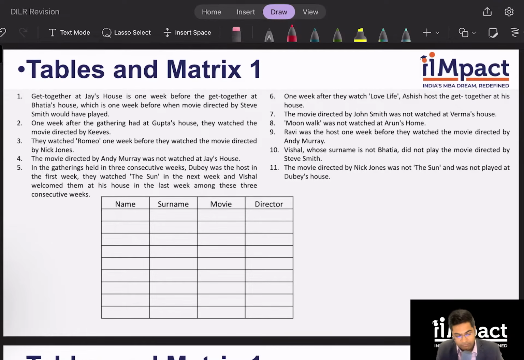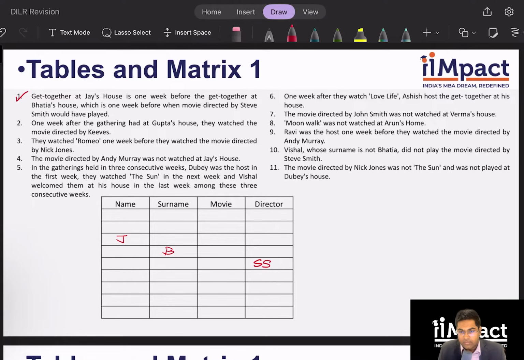I don't know that. So for now, I will place Jay over here, Bhatia over here, and Steve Smith over here. Why have I done this? If Jay is first, I can have the other entries below it. If Jay is third, I can have other entries above it. That's the only logic. Hence, I made a little longer table as well. Okay. So clue number 1, I have placed that Jay, then Bhatia, and then Steve Smith.